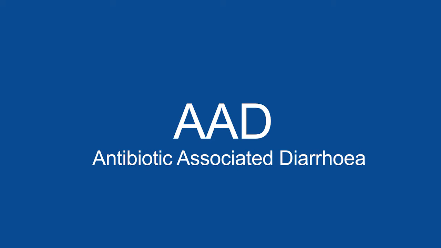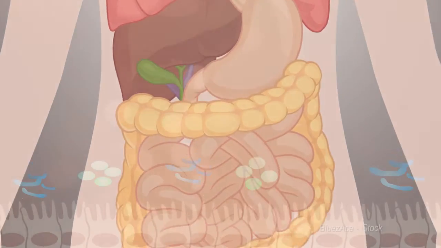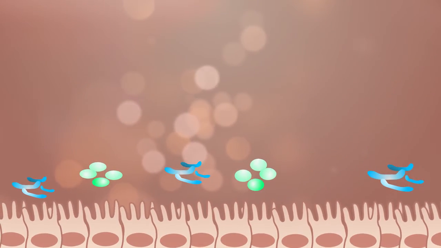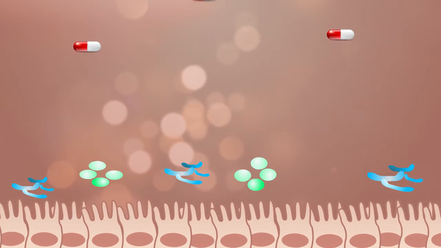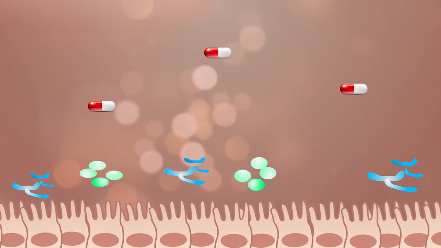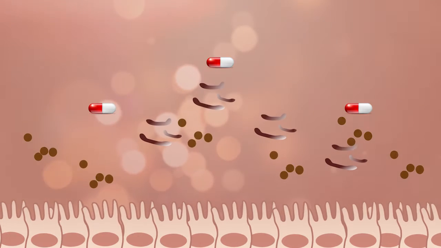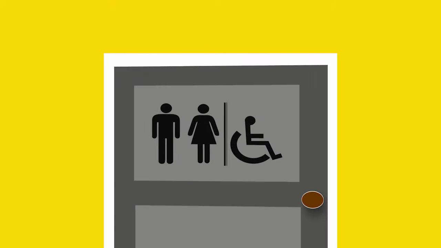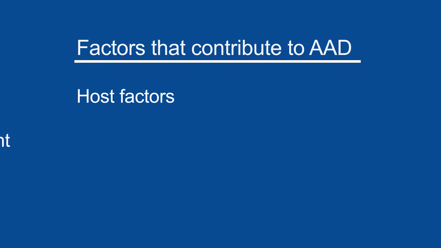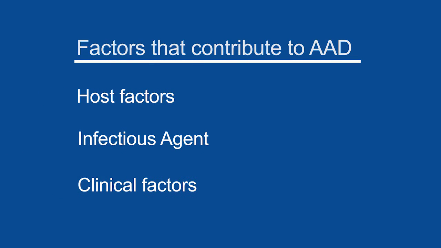AAD usually occurs following treatment with one or more broad-spectrum antibiotics, which can unintentionally disrupt non-target organisms, including protective species in the gut. This can then lead to infection with opportunistic bacterial pathogens, which damage the gut and cause diarrheal disease. AAD is a complex disease that is influenced by the host, the infectious agent, and numerous clinical factors.